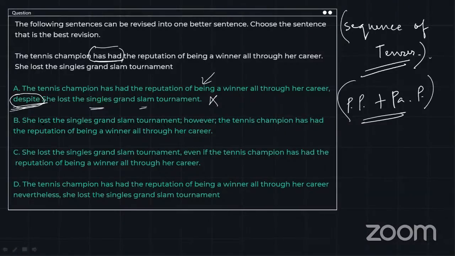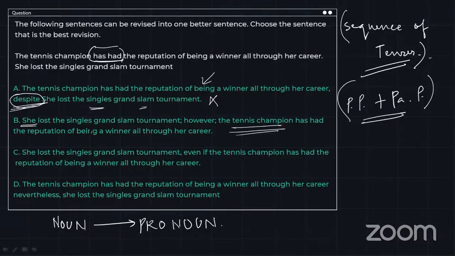Now, very important thing, whenever you start a particular sentence, you will never have a pronoun first and then the main subject or the noun. First, you are going to have the noun and then the pronoun. Noun always comes first, followed by a pronoun. All right, so make sure that you never start a sentence with a pronoun and end it with a noun. This sentence is completely wrong, as is this sentence as well, right?